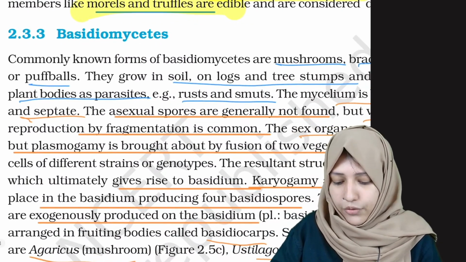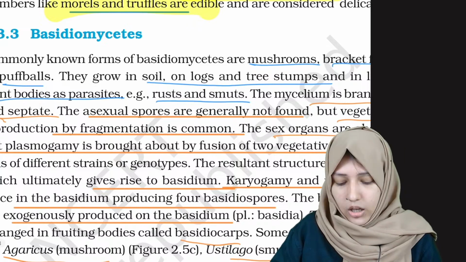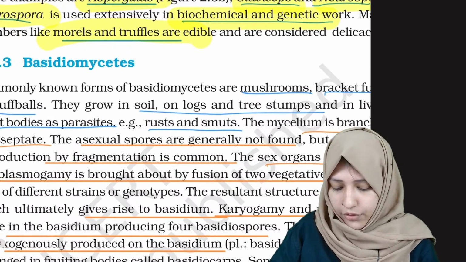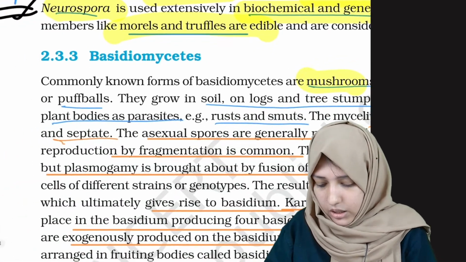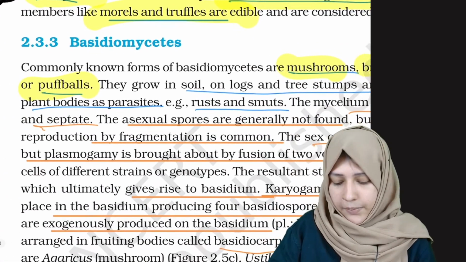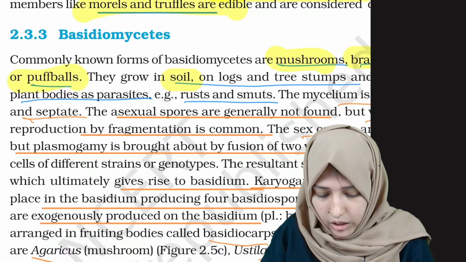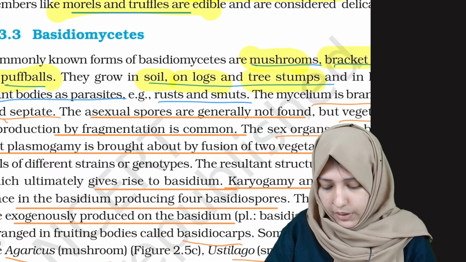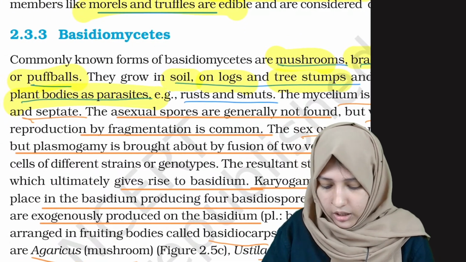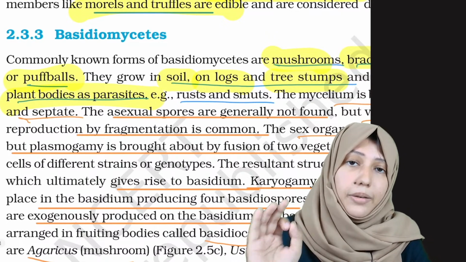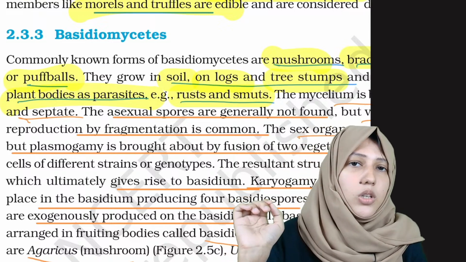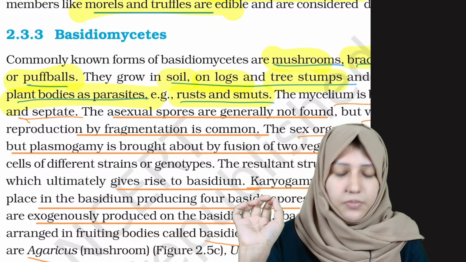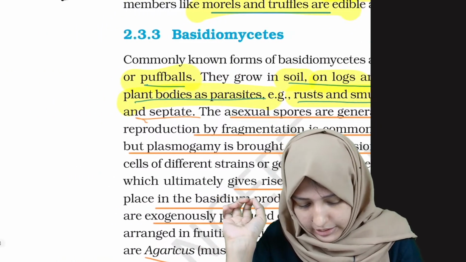Commonly known forms of basidiomycetes are mushrooms, the mushrooms that we eat. Also bracket fungi or puffballs. They grow in soil, logs, and tree stems, and they also grow in plant bodies as parasites. Examples are rust and smut.